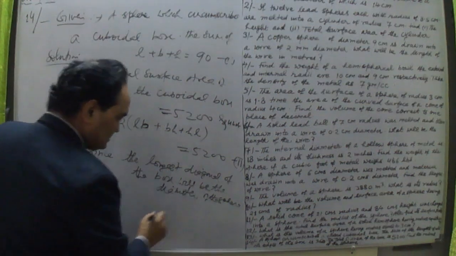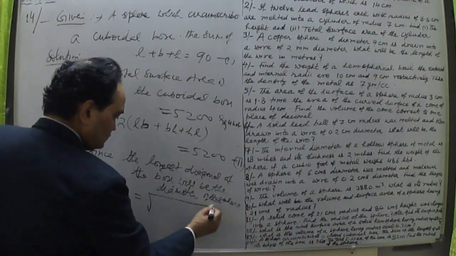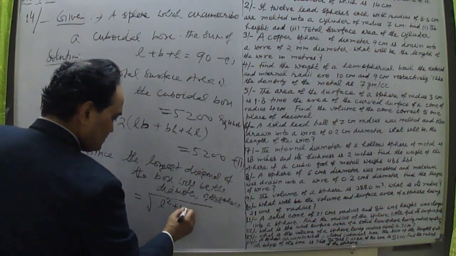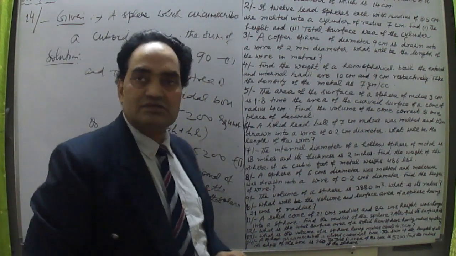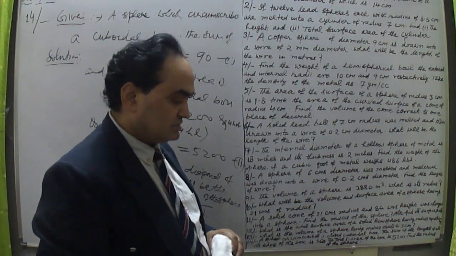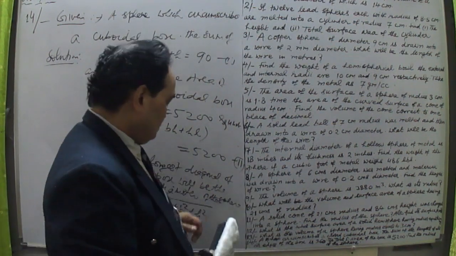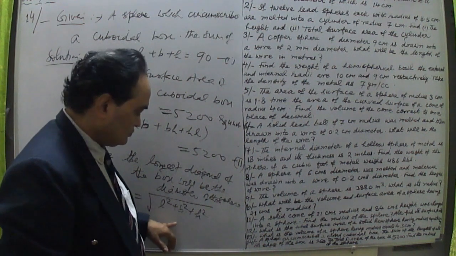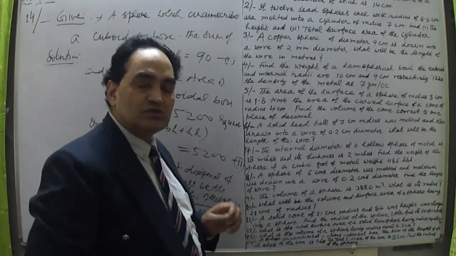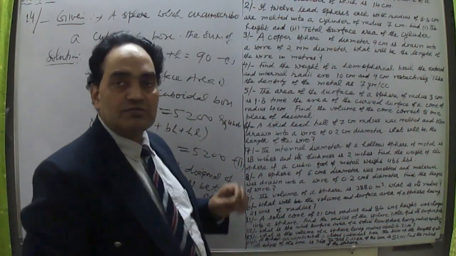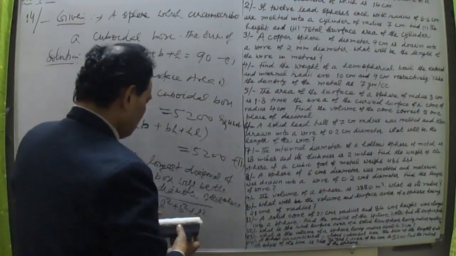The longest diagonal is equal to the square root of L square plus B square plus H square. This is the value of the longest diagonal. I discussed this in the keyboard series of mine, please see that: what is the length of the diagonal of a cuboid or a cube. If it is a cube, then all three are equal, so this will be L under root 3. But in case of a cuboid, the length of the longest diagonal is under root L square plus B square plus H square. That is the value of the longest diagonal.